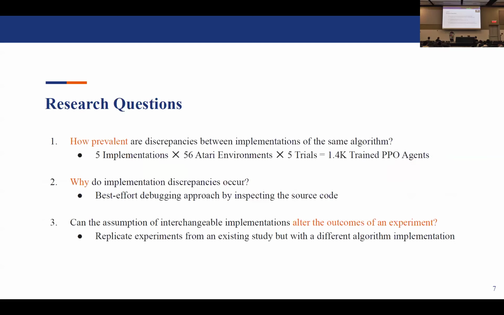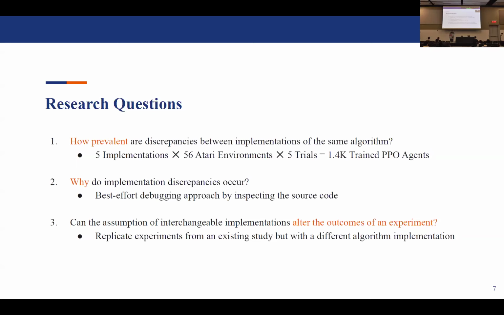So to further investigate this, we crafted 3 research questions. The first research question is an extension of the pilot study we did with DQN implementations, but now we focused on PPO implementations instead. DQN and PPO are the 2 most frequently implemented algorithms by DRL libraries. But now we conducted our experiments on a larger scale. Instead of using 3 environments, we used 56 environments. And similarly, we tested 5 PPO implementations. So with 5 implementations, 56 environments and 5 trials, this leads to around 1.4K trained PPO agents to see if discrepancies are prevalent.